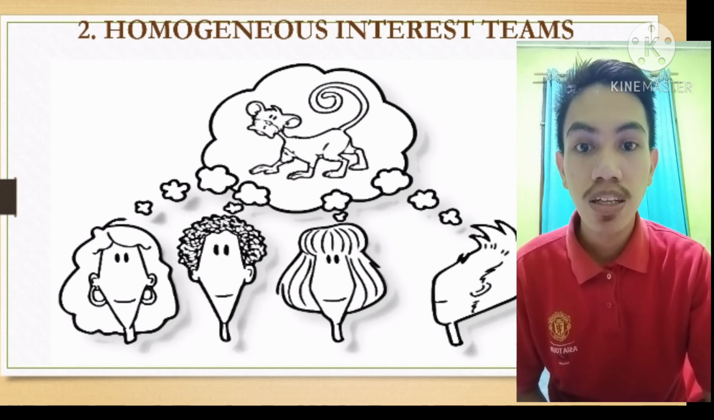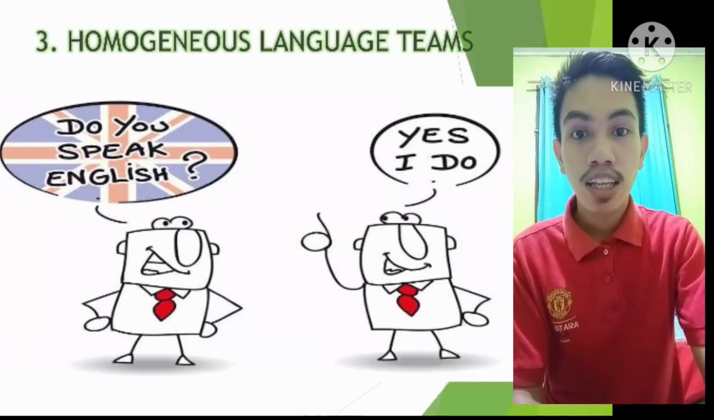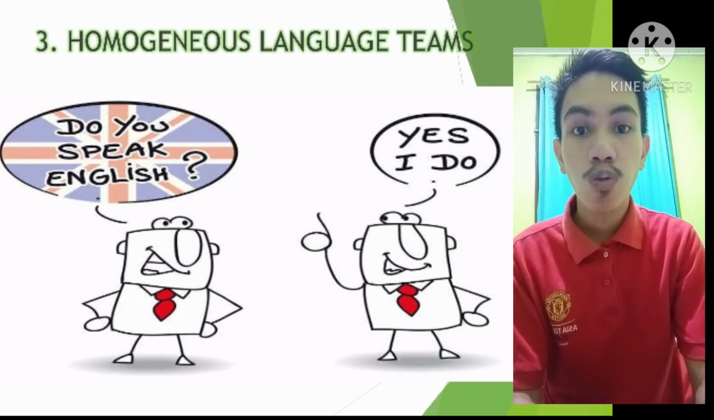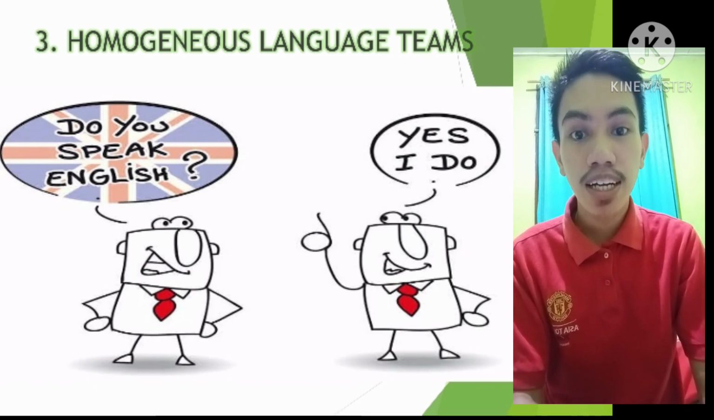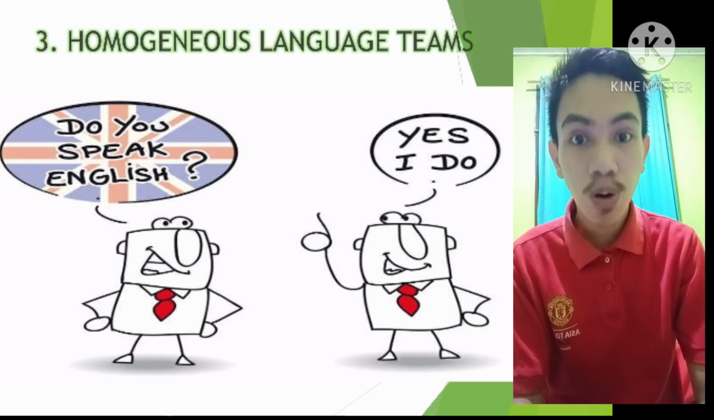Second, homogeneous interest team is the team having people with the same interest. For example, one team has interest in health, another team has interest in economics, and the other one has interest in politics. The third is homogeneous language team, the team having people with the same language. For example, Americans with an American team, Korean and a Korean team, Indonesian and an Indonesian team, and so forth.